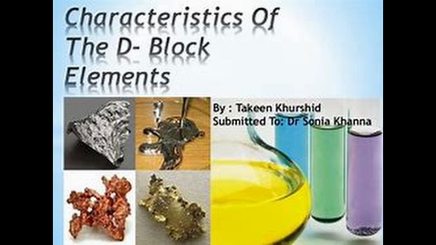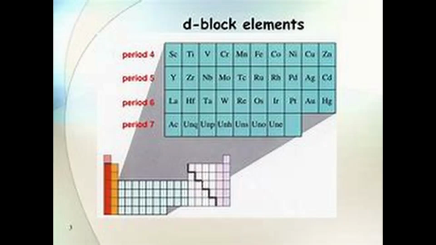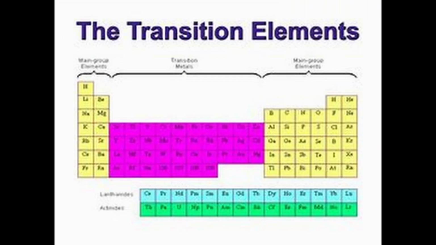D block elements. The elements of group 3 to 12 in the center of the periodic table, which are characterized by the filling of inner d orbitals by electrons, are referred to as d block elements. These elements have general electronic configuration (n-1)d1 to 10, ns0 to 2. They are all metals. They mostly form colored ions, exhibit variable oxidation states, paramagnetism, and are often used as catalysts.